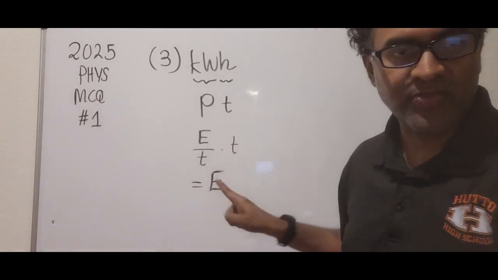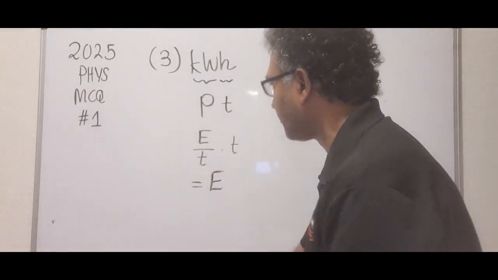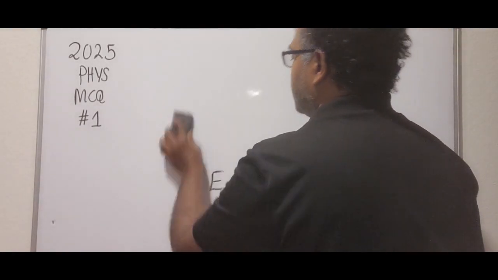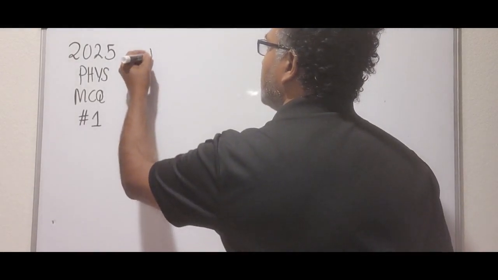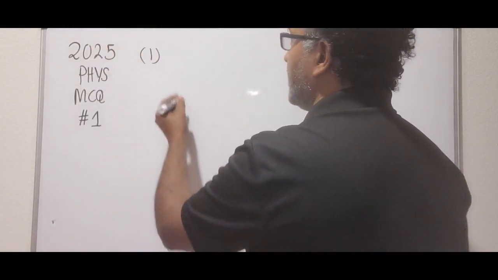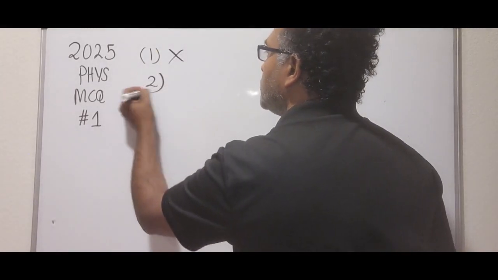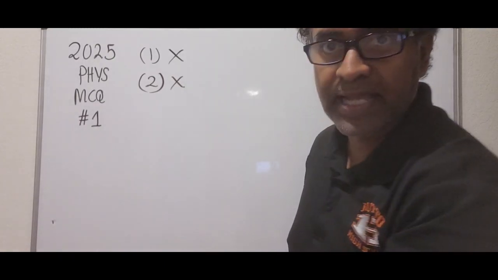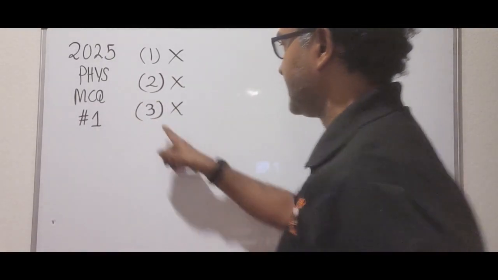So that's not the right choice. As a summary, choice number 1, that's not the right answer. Choice number 2, again, that's not the right answer. Then choice number 3, again, that's not the right answer.